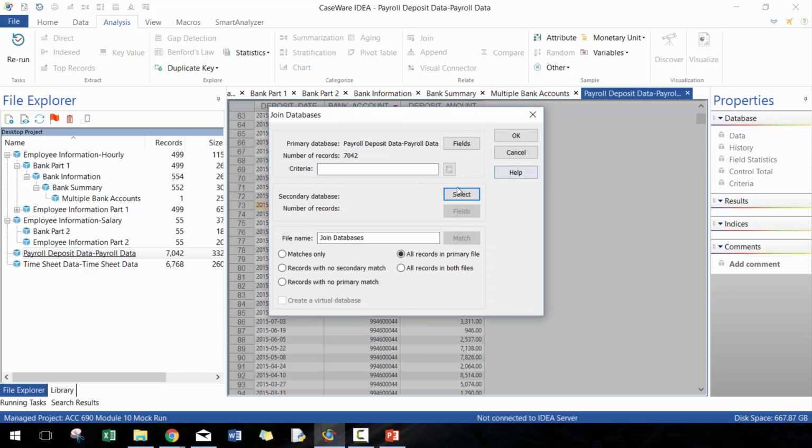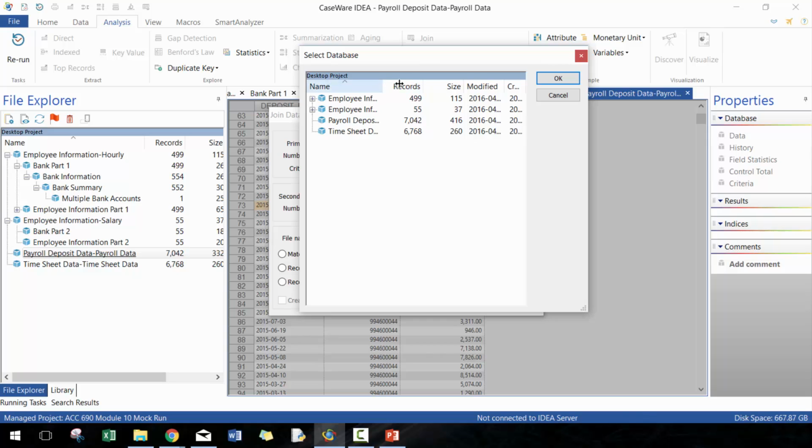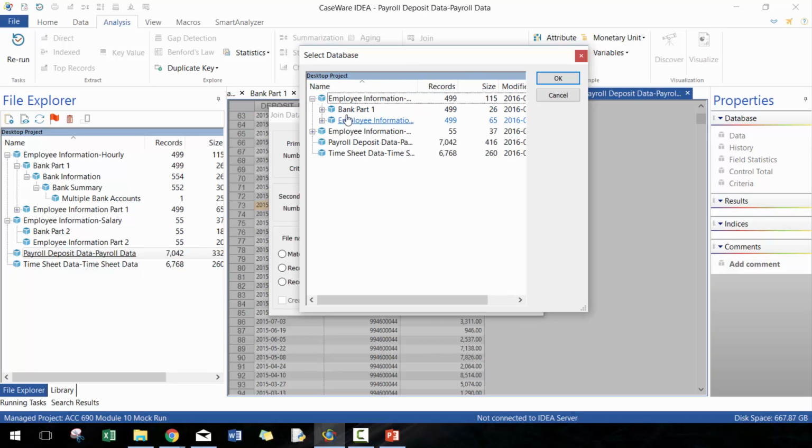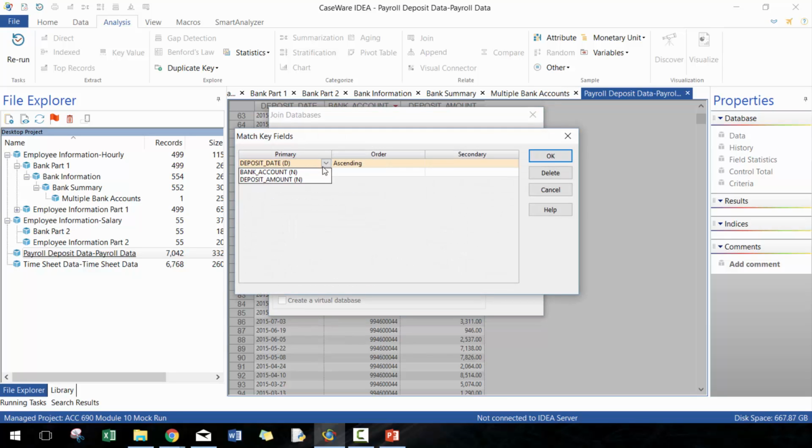So let's take a look. I'm going to take this payroll data and line it up with this bank account information. And I want to do all records with no secondary match. So are there bank account numbers used in the payroll deposit data that are not on the bank information spreadsheet? I'm going to be lining it up based off of bank account number.